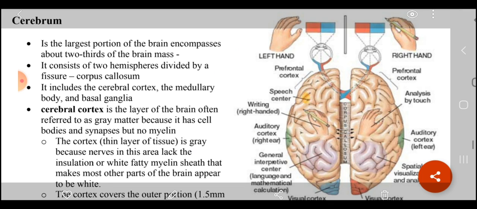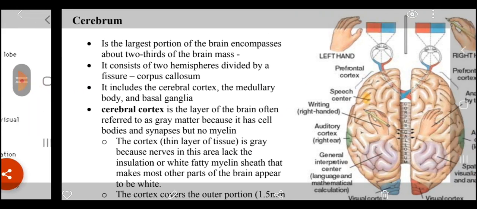The cerebral cortex. It is the layer of the brain often referred to as grey matter because it has cell bodies and synapses but no myelin sheath. The cortex, which is a thin layer of tissue, is grey because nerves in this area lack the insulation of the white fatty myelin sheath that makes most parts of the brain appear white. The cortex covers the outer portion.